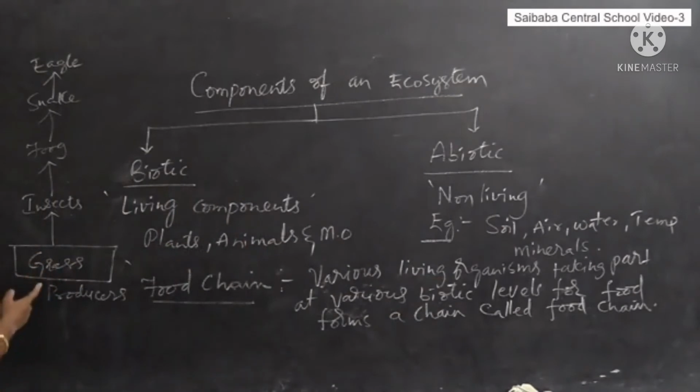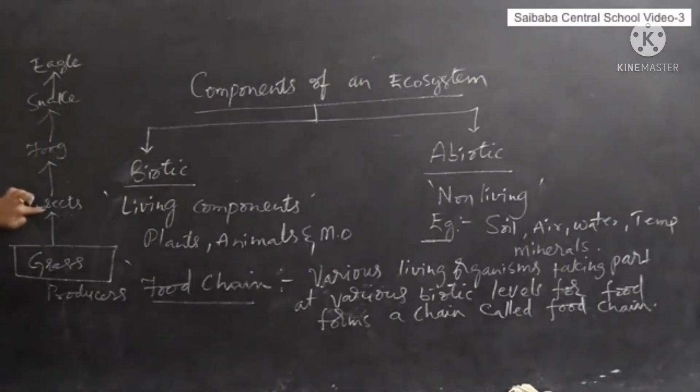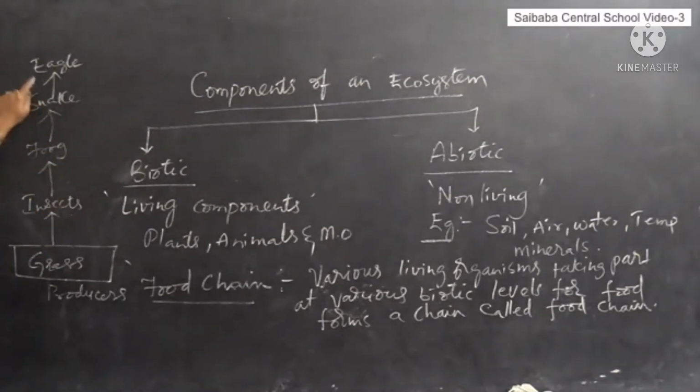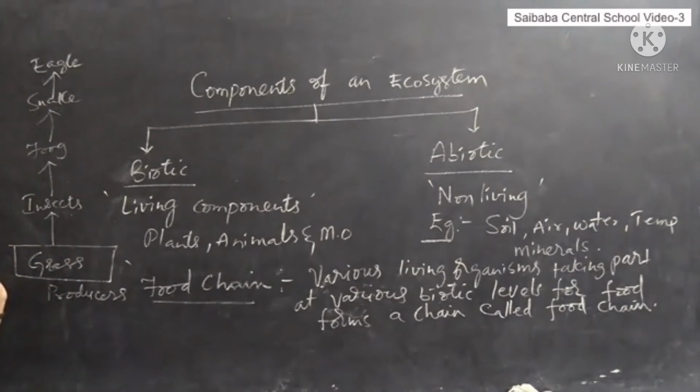You can see here, grass is eaten by insects, insects are eaten by frog, frog is eaten by snake, snake is eaten by eagle, and all these different living organisms take part at various biotic levels for food. All these organisms form a chain-like arrangement, and we call it a food chain. Are you getting my point?